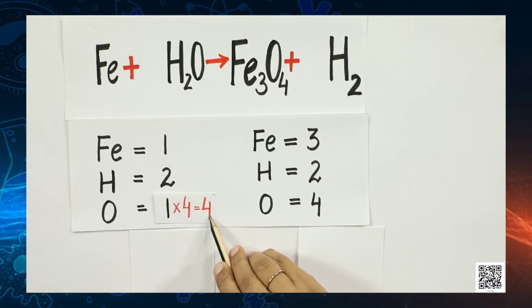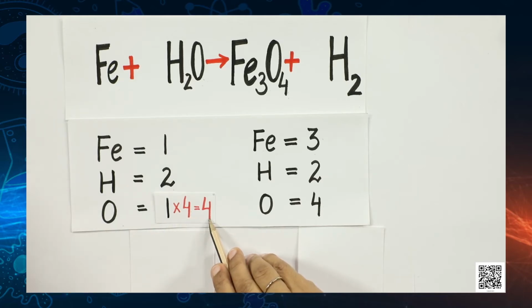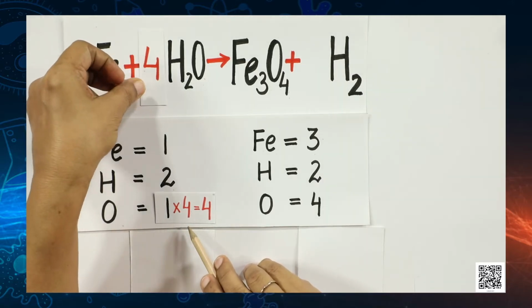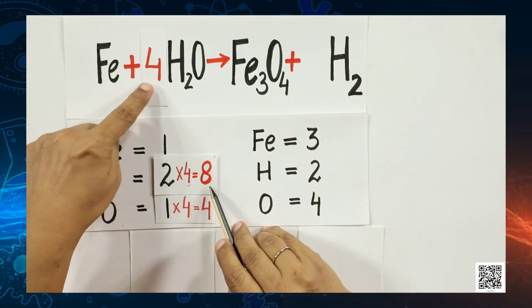So, now oxygen is balanced, but what have we done? If we have multiplied it by 4, that means we need to add coefficient 4 in front of the water molecule like this, but while doing so the number of hydrogens has now become 8. So, here we go, this coefficient we have added here.